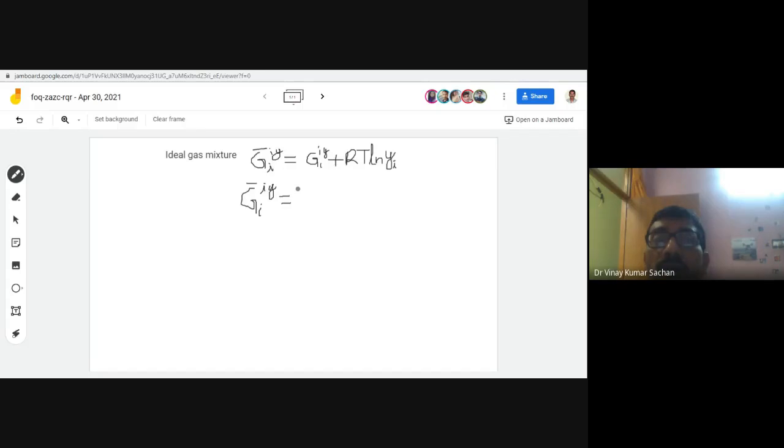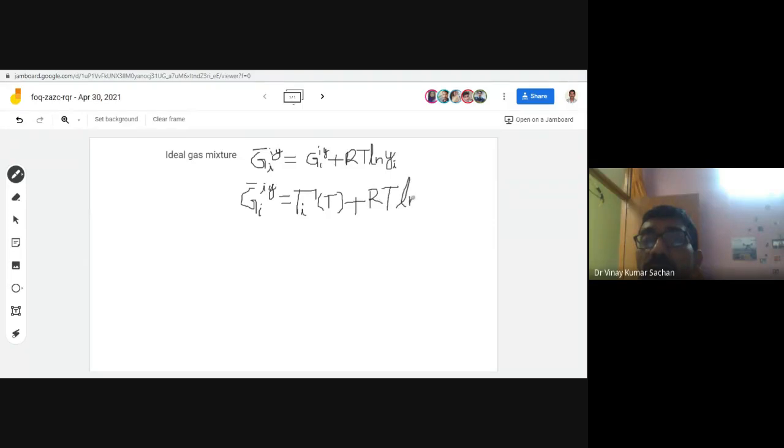Now it becomes the integration constant, this is capital Gamma, and you can make it for that particular component, and it is a function of temperature. It is always written like this. So function of temperature plus RT ln. And what should I write? Tell me. Adit, can you tell me what should I write? RT ln.